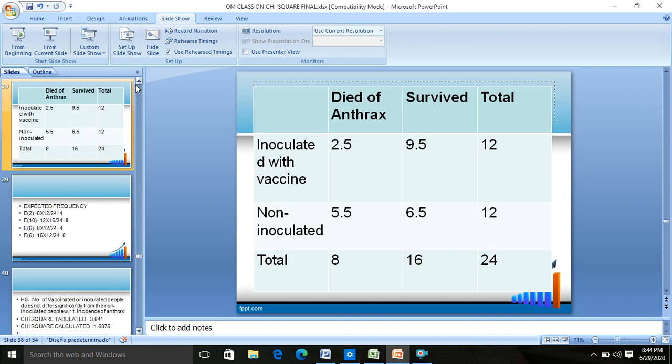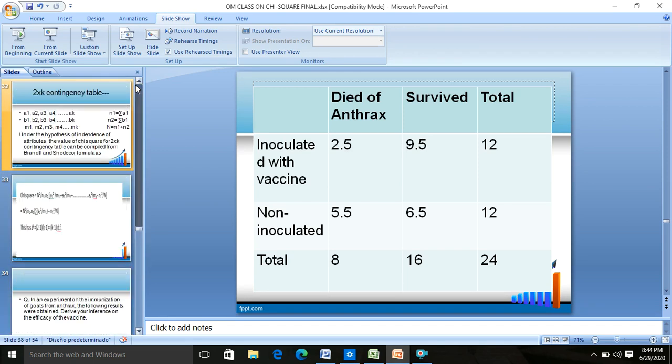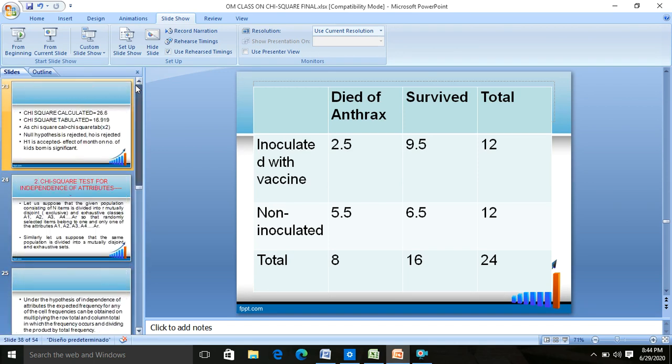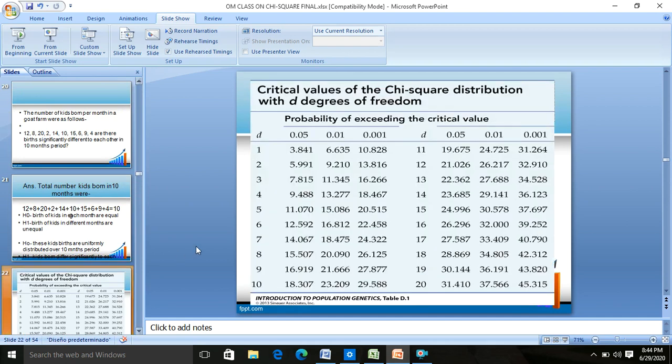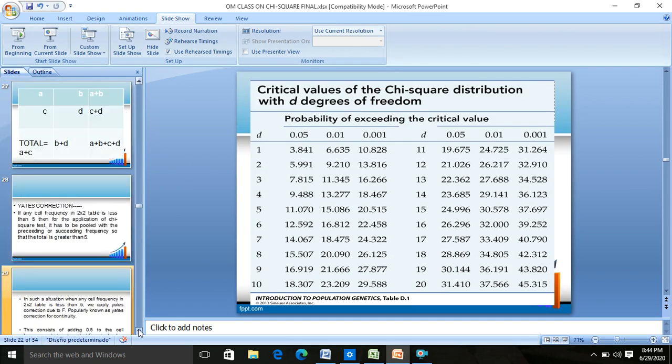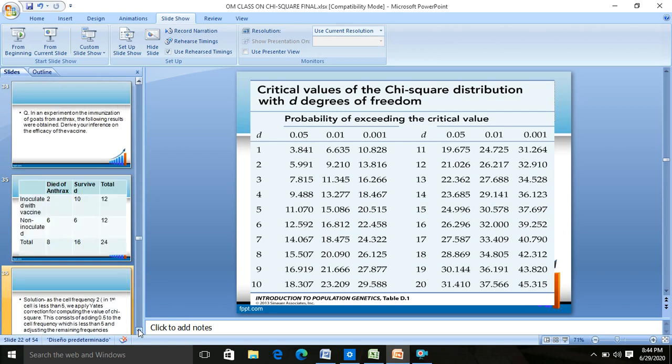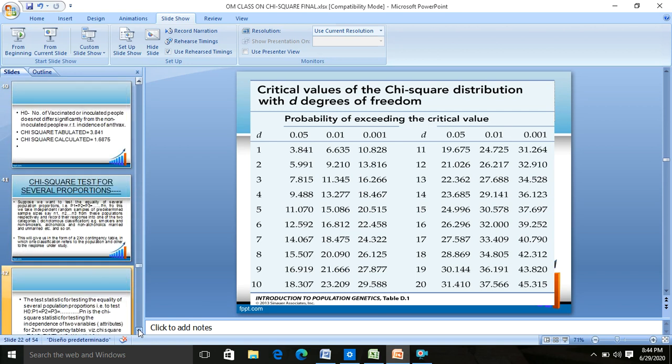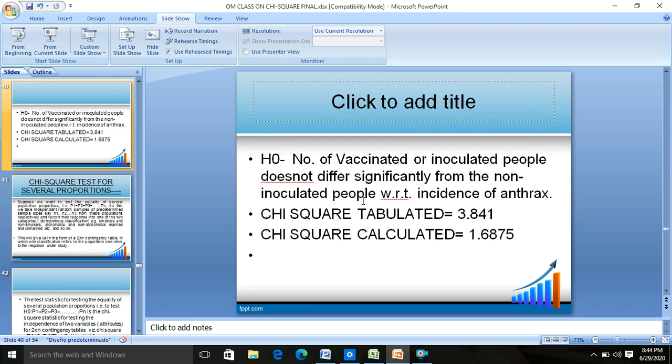So at 1 degree of freedom, at 0.05 it is 3.841. See, this 1.68745 is the calculated, so 3.841 is the chi-square tabulated.